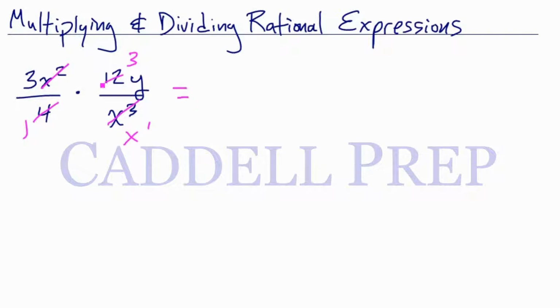Now we can multiply across. We have 3 times 3y, so that's 9y. And 1 times x is x. So we have 9y over x.